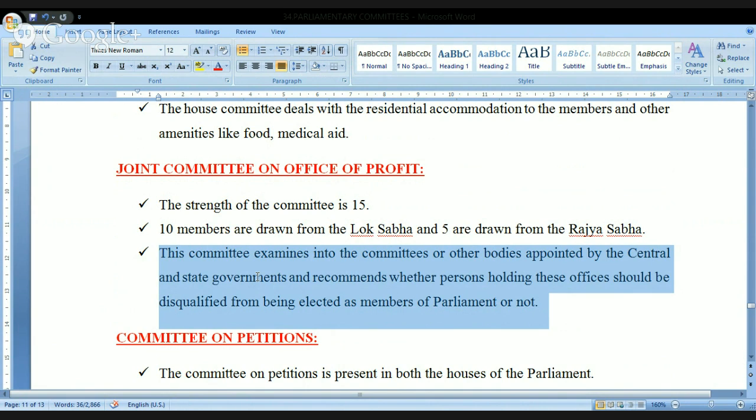I told you already, everybody cannot contest in the elections, especially those people who are holding the office of profit. But whether that office will be coming under the office of profit or not will be verified by the Joint Committee on Office of Profit. Okay.